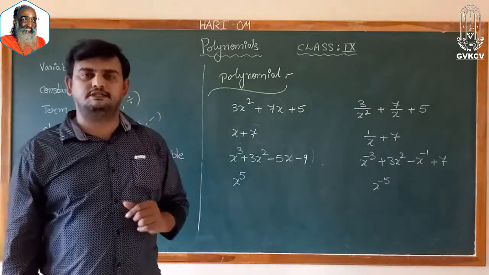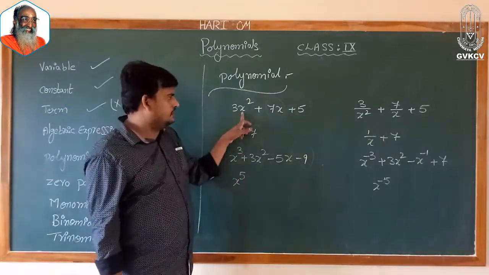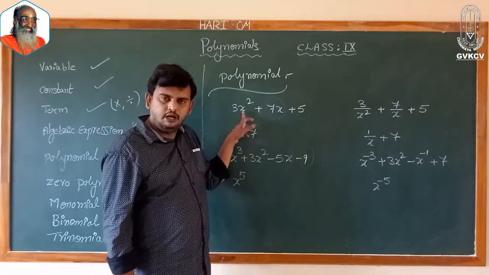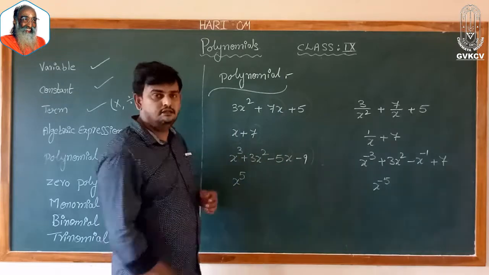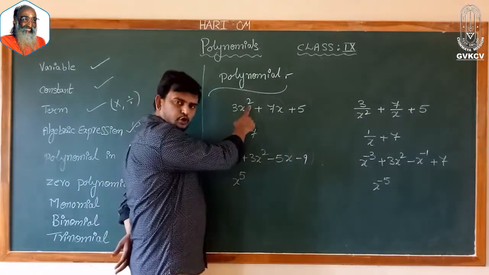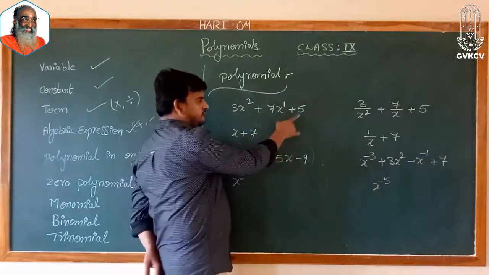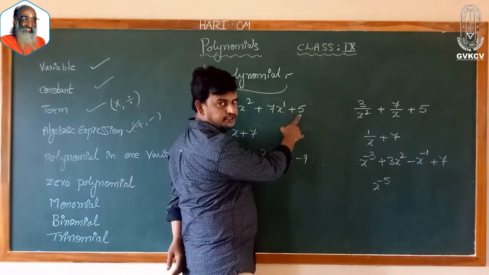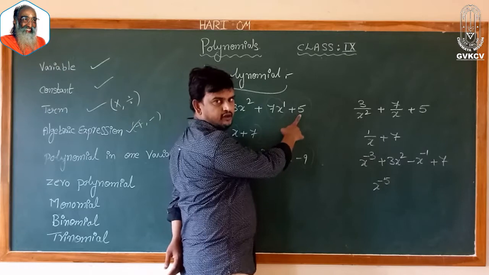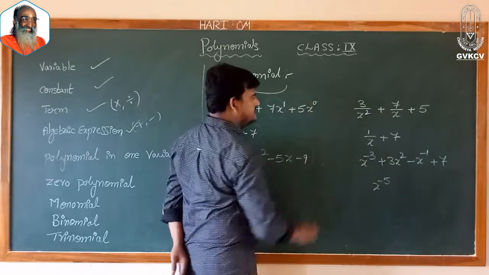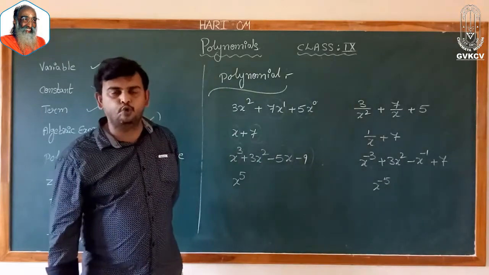What is the difference? Here we have the unknown value x, and what are the powers of x? Here x is having the power 2, here x is having the power 1, here 5 is nothing but what? Constant. Constant means we don't have a variable. Of course there is no variable, we can write it as x power 0.